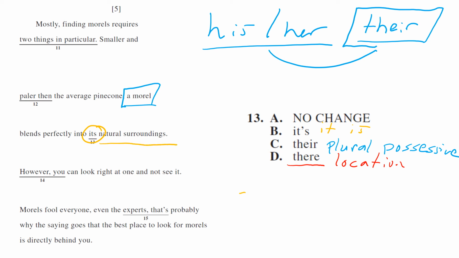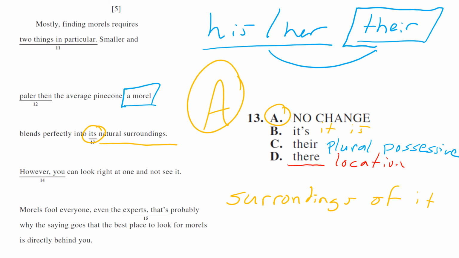Can you say the surroundings of it? And if you can, then it is going to need possession, right? Blends perfectly into the surroundings of it. Yes, that works. You need possession. So A, you could have also said blends perfectly into it is natural surroundings. Well, that doesn't make sense. So A has to be your correct answer in this one.